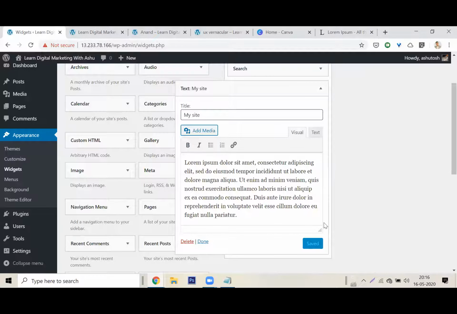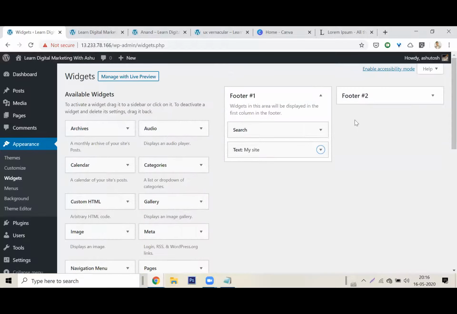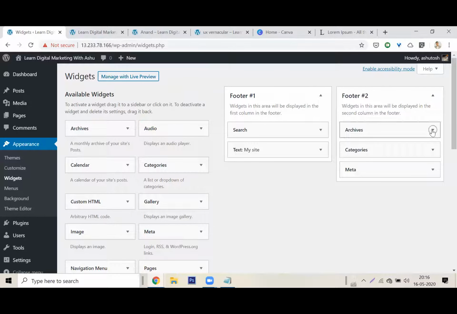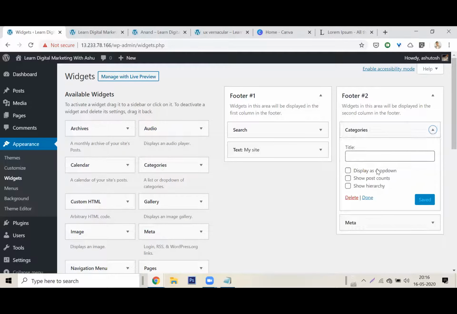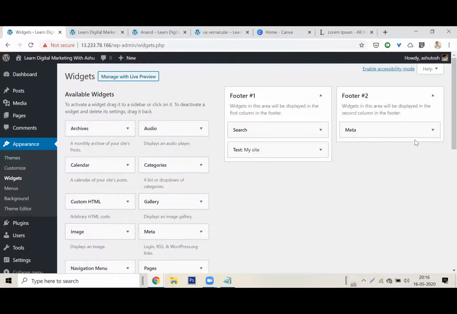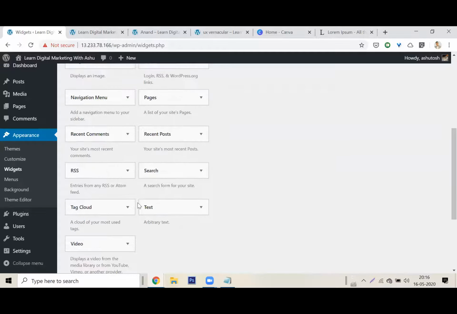All right. Now what I want to do is, should I put another menu on footer too? Archives, I don't need archives. I will explain what archives are. These are all blog archives because this is supposed to be made for blogging. I want to not have a meta here as well. And don't be confused if you don't understand all of these. These are just things that you will use.